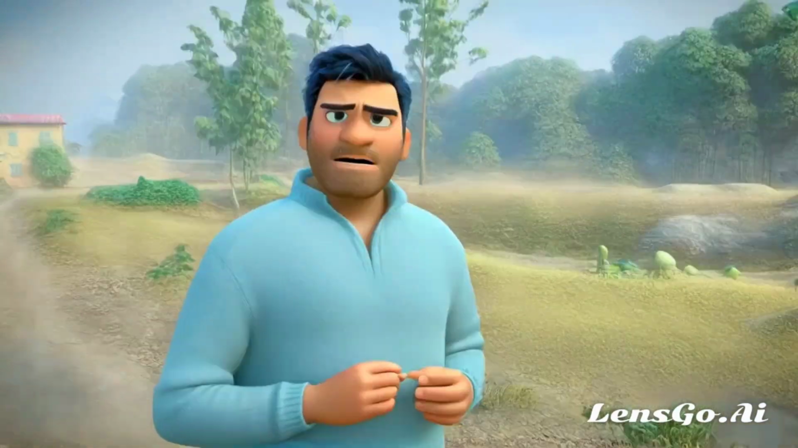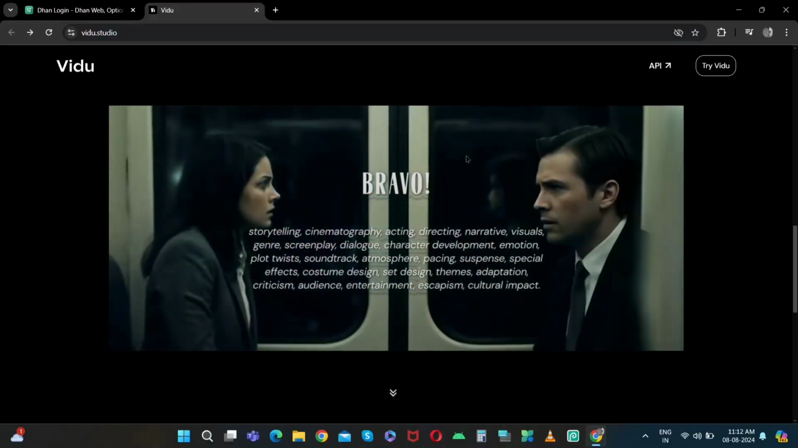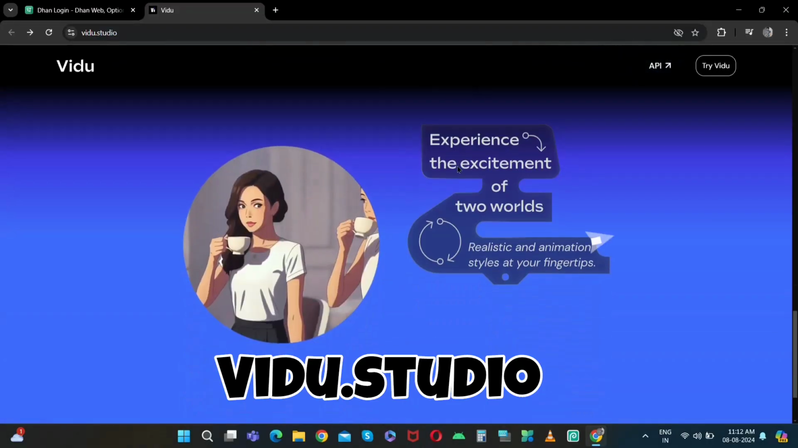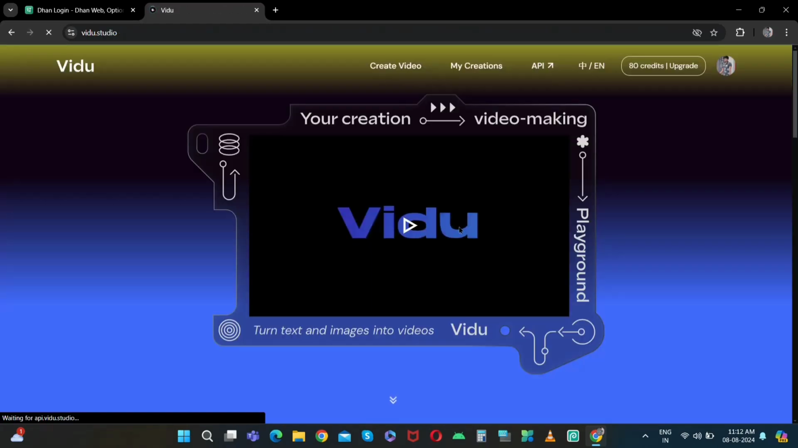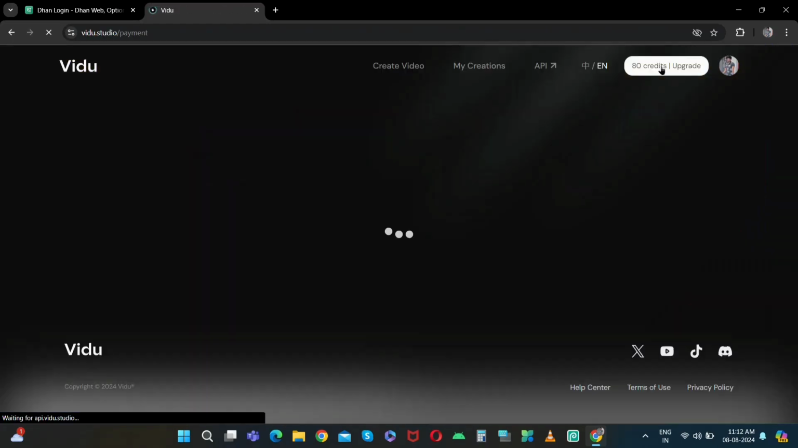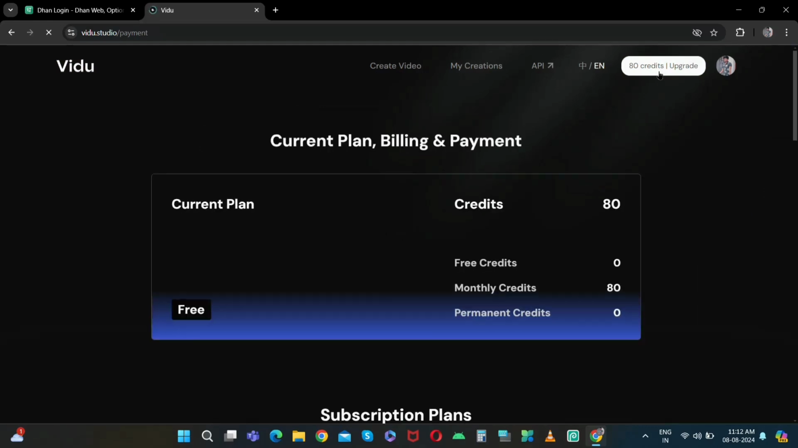Anyway, let's come back to this tool. Friends, to use it you will have to come to vidu.studio. We will log in by clicking on try. Then I want to show you what its pricing looks like. We are not too concerned with the pricing because we will be using only the free version. In this version, you receive 80 credits per month. For one video, you will get 4 credits, and if you upscale it, then it will use 4 more credits.